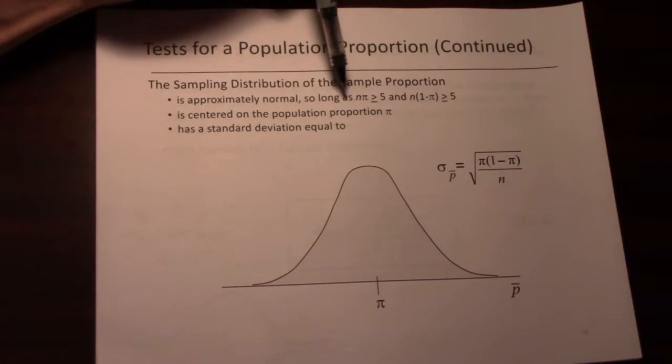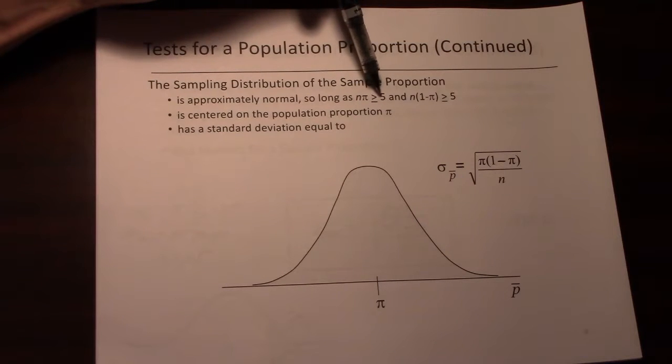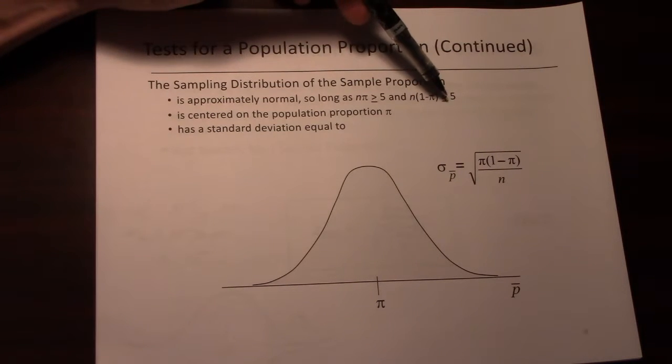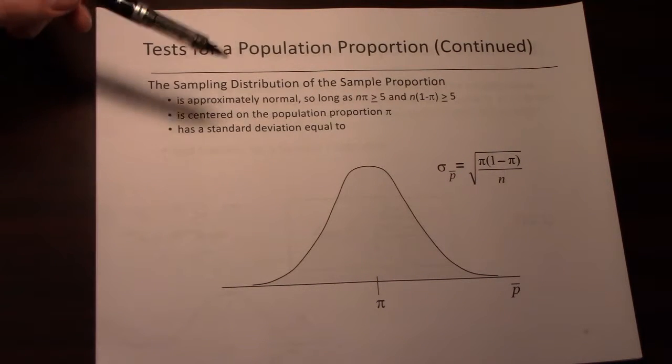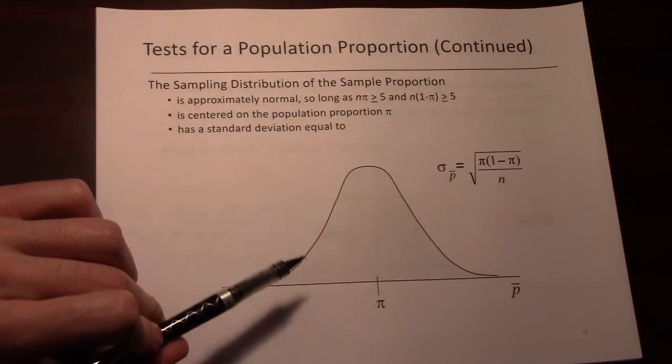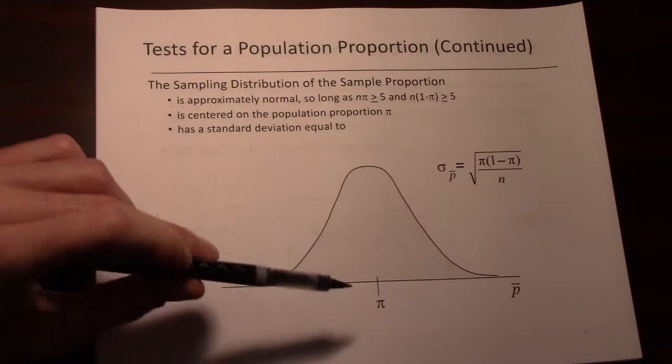And recall that as long as the sample size times the population proportion is greater than or equal to 5, and n times 1 minus the population proportion is greater than or equal to 5, then we're good. And we know two important things about this normal distribution.